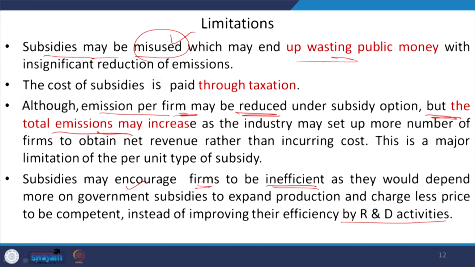As you understand, when the pollution is more, the industries must actually invest in their R&D activities in order to find out the best practices or best technologies that can be used to reduce this pollution level. But in case of the subsidies, this will not be found, and that is why the subsidies can be interpreted as an inefficient instrument for controlling the pollution level.